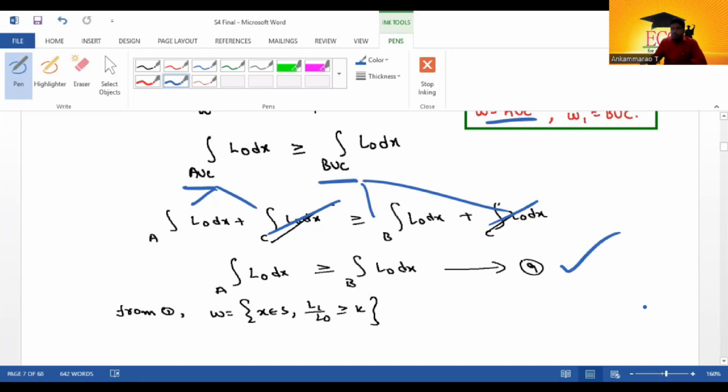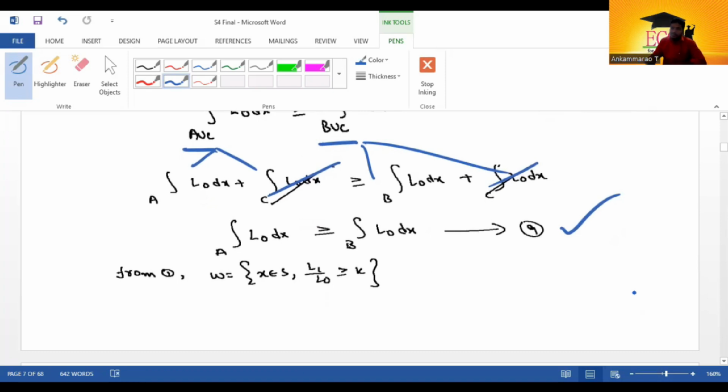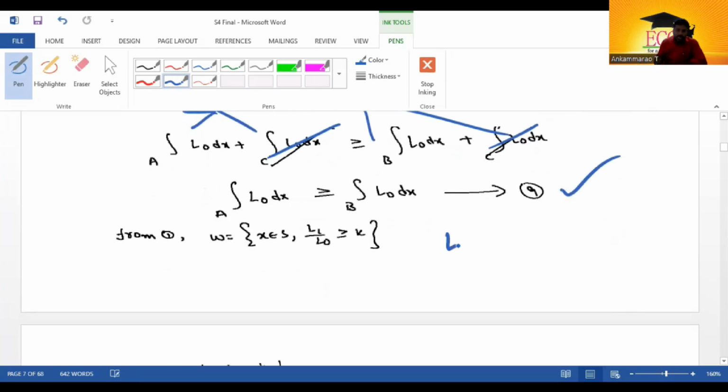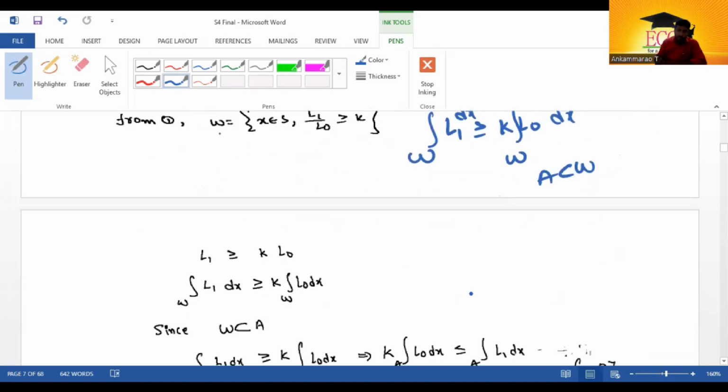Now from equation 1, the critical region W is L1 by L0 greater than or equal to k. Here L1 is greater than or equal to k into L0, cross multiplied. Taking integral on both sides, it is the critical region W, so that is why we take W. Here A is a subset of W, so W is replaced by A.